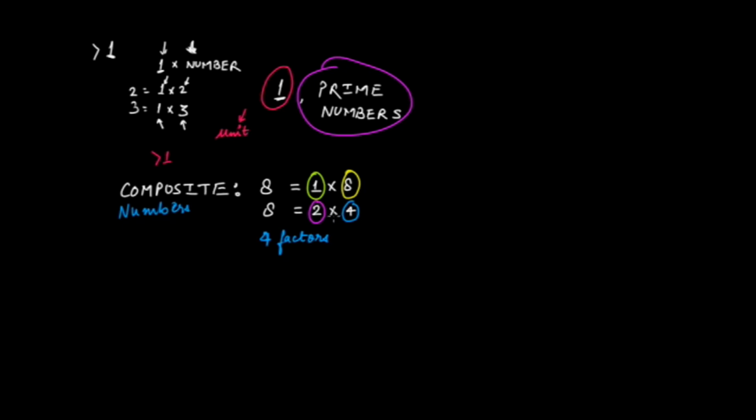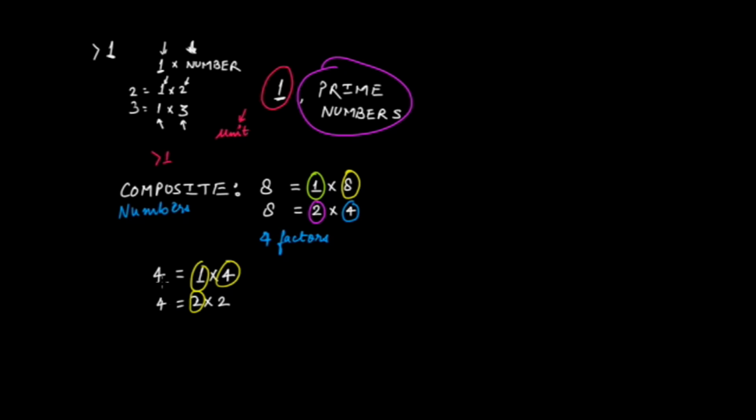Take another example, the number 4. You can write 4 as 1 multiplied by 4, and as 2 multiplied by 2. So there are 3 factors this time: one is 1, then 4, and the next one is 2.